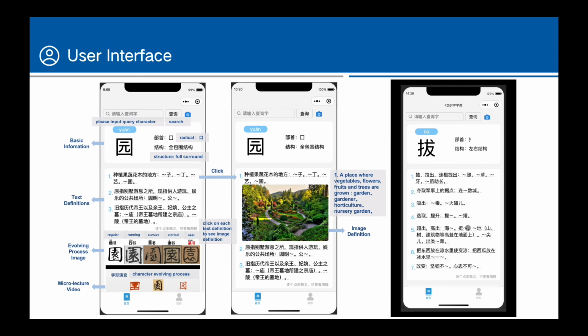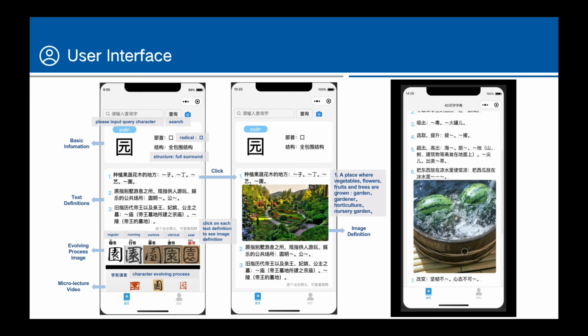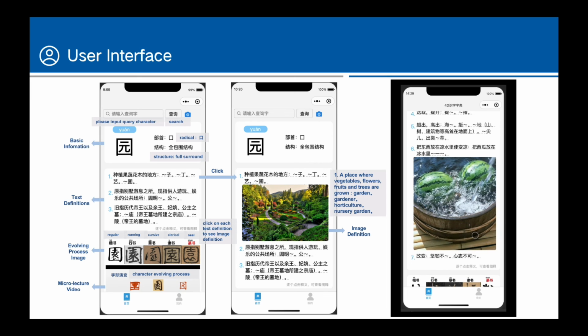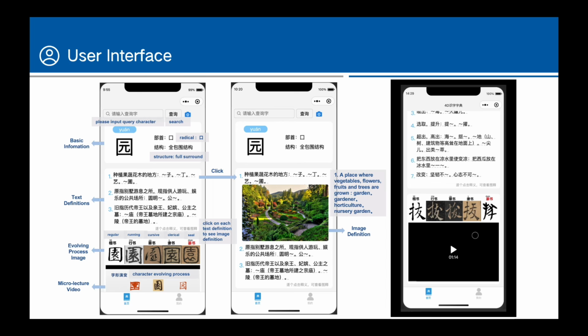Right here, the learner clicked the sixth definition, which means put the watermelon into the cold water. Then the vivid image of the description shows up. Also, the learner could play the macro lecture for extended learning. For time reasons, I will not finish playing it.